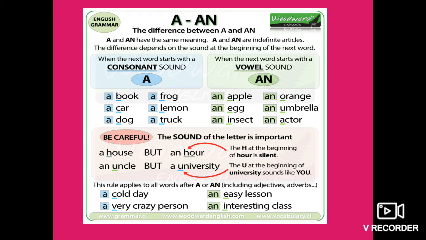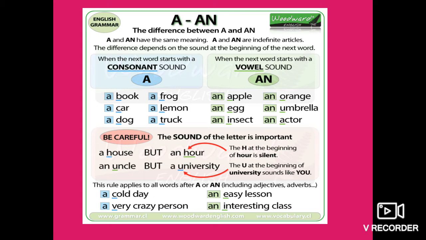For example, when the next word starts with a consonant sound, the article a is used. Like a book. This word book starts with B. B is a consonant, and while pronunciation, B's sound is coming. So the article a is used.